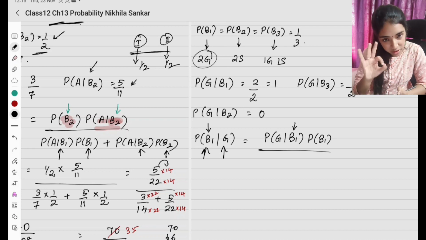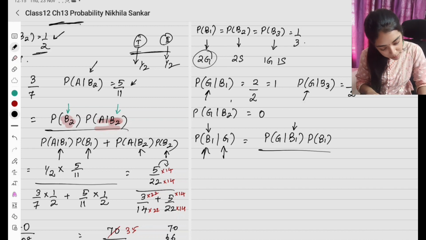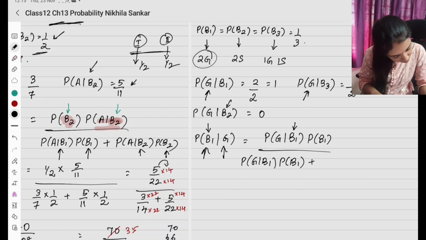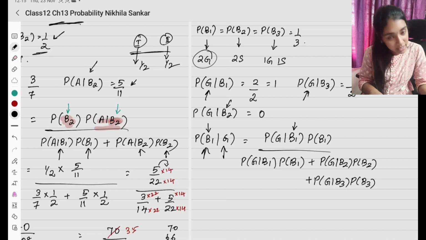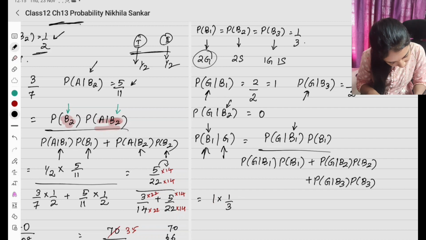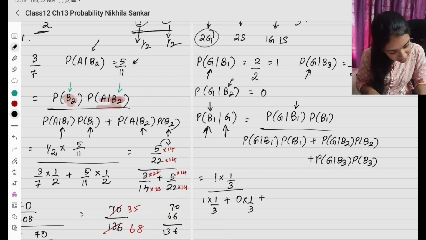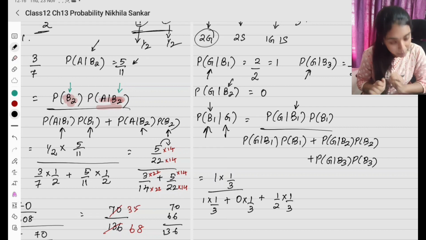Now divided by, you have three different options, gb1, gb2, gb3. You have three different options, so you have probability of g given b1, whatever the given is, we have to write it, probability of b1 plus probability of g given b2, probability of b2 plus probability of g given b3, probability of b3. The given is that condition. So now this is going to be g given b1, which is 1, into 1 by 3, divided by g given b1 again 1 into 1 by 3, plus for b2, 0 into 1 by 3, plus for b3, 1 by 2 into 1 by 3.